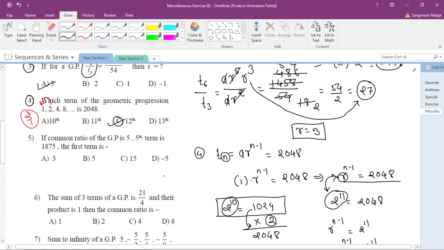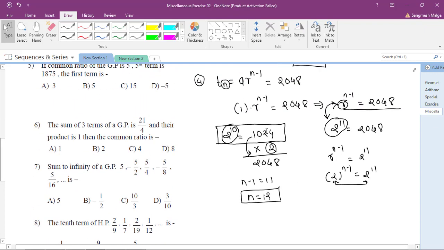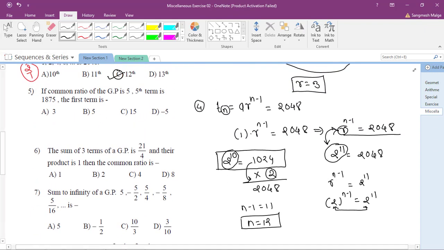Okay, so let's see question number 5 here again. Don't worry, I will be sharing this whole sheet with you after this class. Okay, so let's see question number 5. If the common ratio of a GP is 5, what does this common ratio mean? What does this common ratio mean?